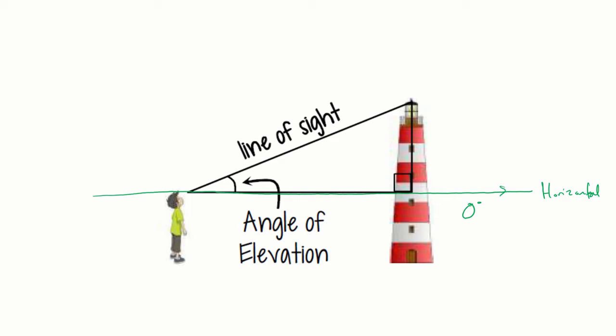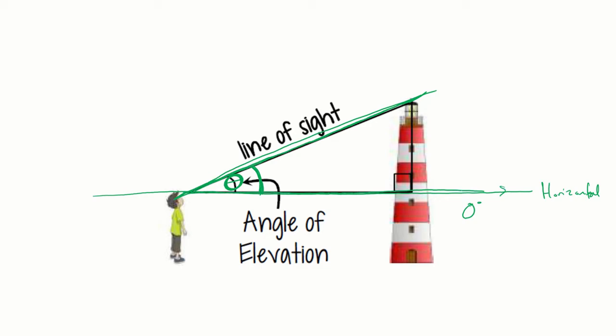And so let's say we have a lighthouse here, and you want to know the angle of elevation. Well, the angle of elevation would be considered the degree that you had to tilt your head up to look at the top of that lighthouse, right? And so the amount of degrees that you had to tilt your head, that is what we call your angle of elevation.